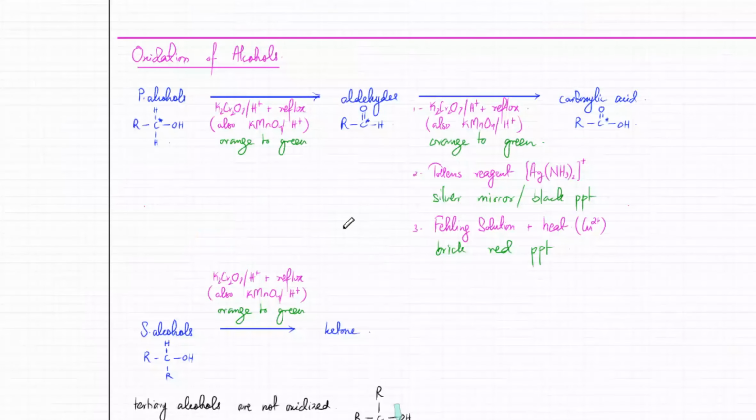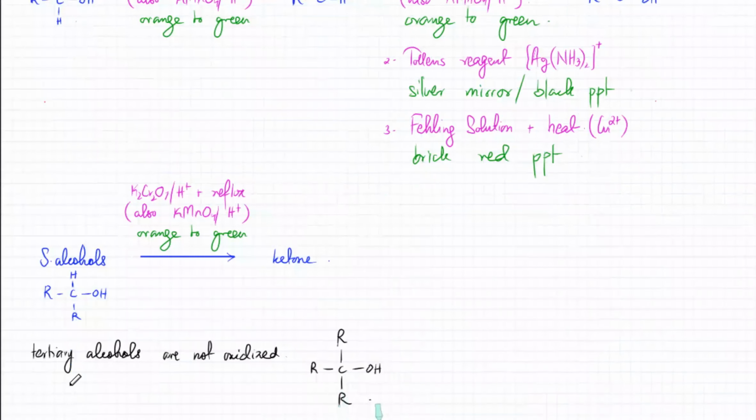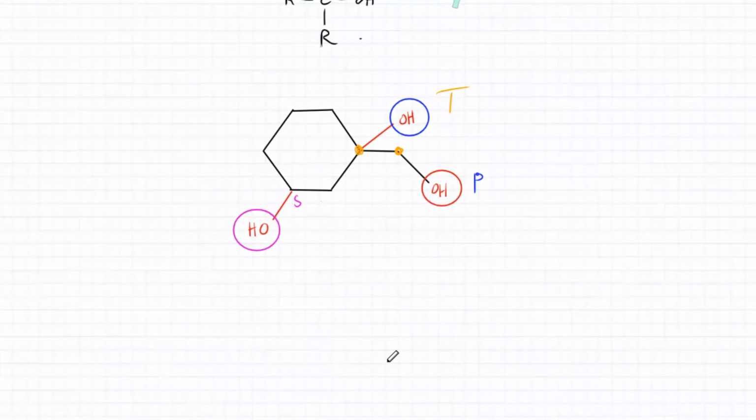So let's assume that the oxidation is complete. Primary would turn into carboxylic acid, and secondary alcohols would turn into ketones. Remember, the only change is happening to that carbon atom. The rest of the molecule would remain exactly the same. So that carbon atom would turn into carboxylic acid, the secondary ones would turn into ketones, and the tertiary alcohol, which has 3 carbon chains and an OH group, is not going to get oxidized.